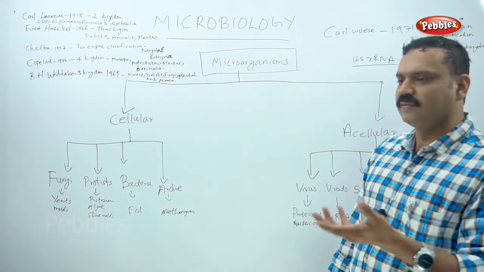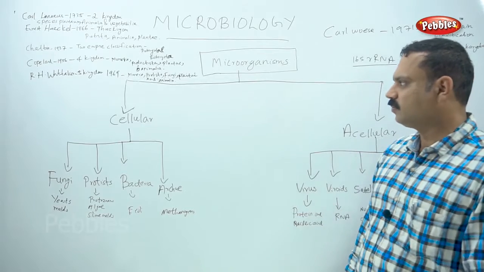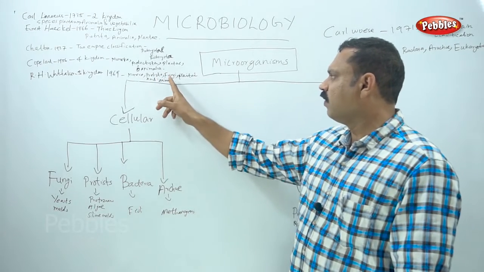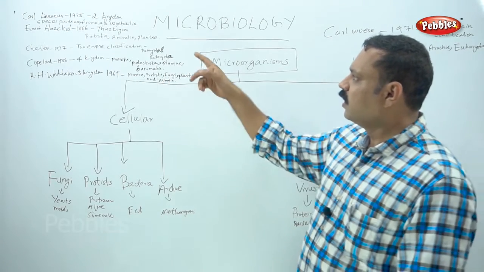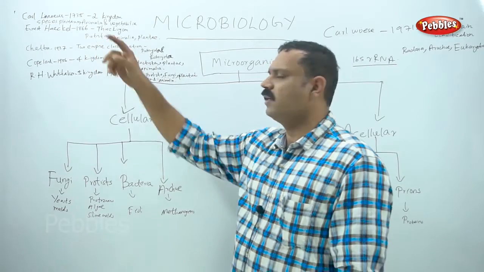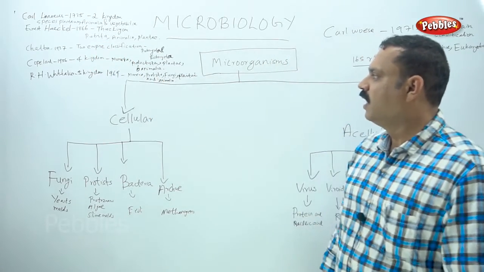R.H. Whittaker, in 1969. It includes Monera, Protista, Fungi, Plantae, and Animalia. You can see Protist in Ernest Haeckel's system of classification, and here also you can see Protist. And Monera,